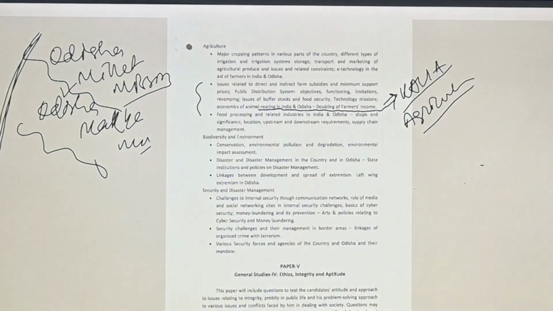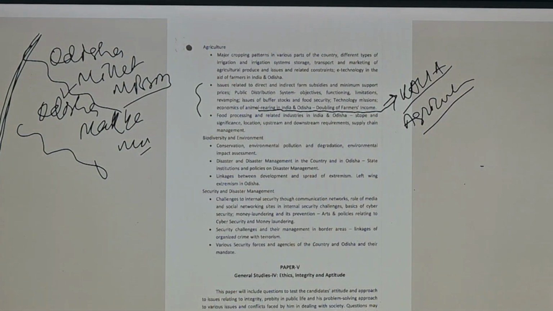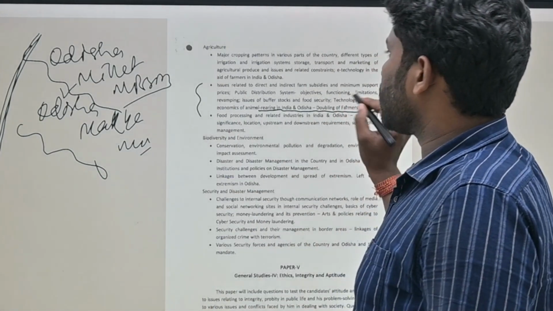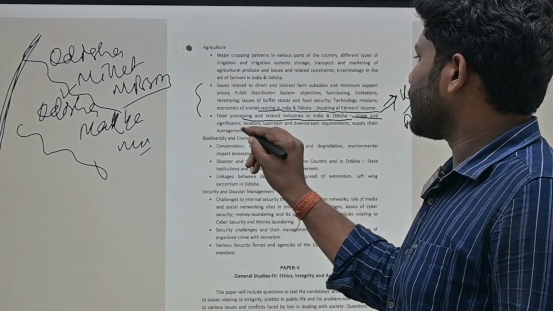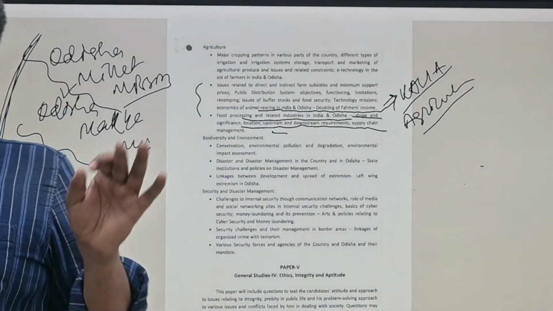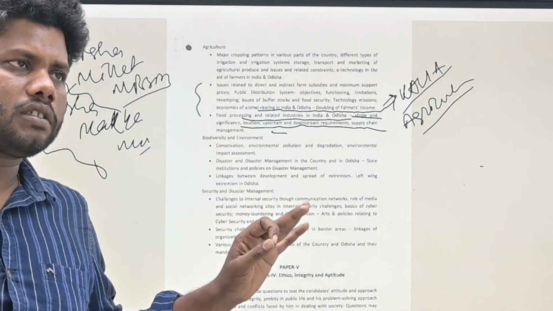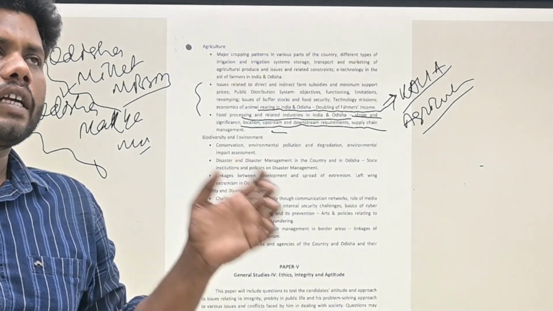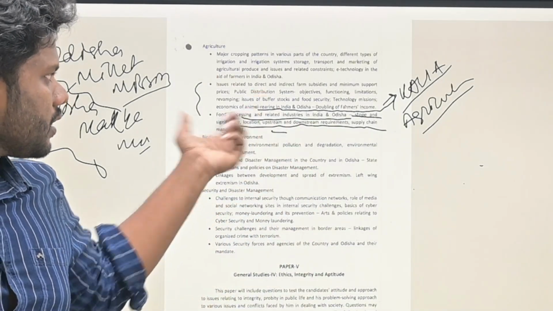Now Odisha and agriculture, how it is transforming, what is the dependency of Odisha people, food security, food processing and related industry in Odisha, scope and significance, location, upstream, downstream requirement, supply chain management. Here, how the people of Odisha are dependent on agriculture as well as farming and livestock, everything needs to be understood.